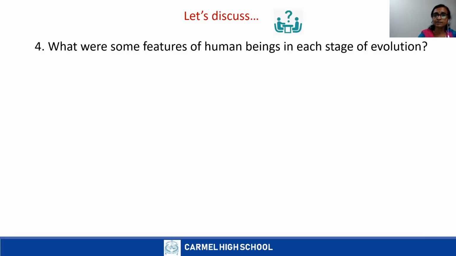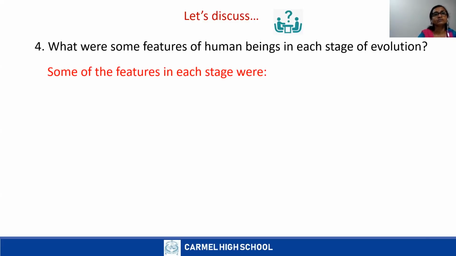Did you check that? Okay. See that? I showed you that picture. And the second one, they started walking on feet, but their back was slightly bent forward. In the next stage, they started using tools, then some advanced tools. Later, they walked on feet, that means they walked upright, and they became modern humans. Now let us see the answers. You can read the answers, children.